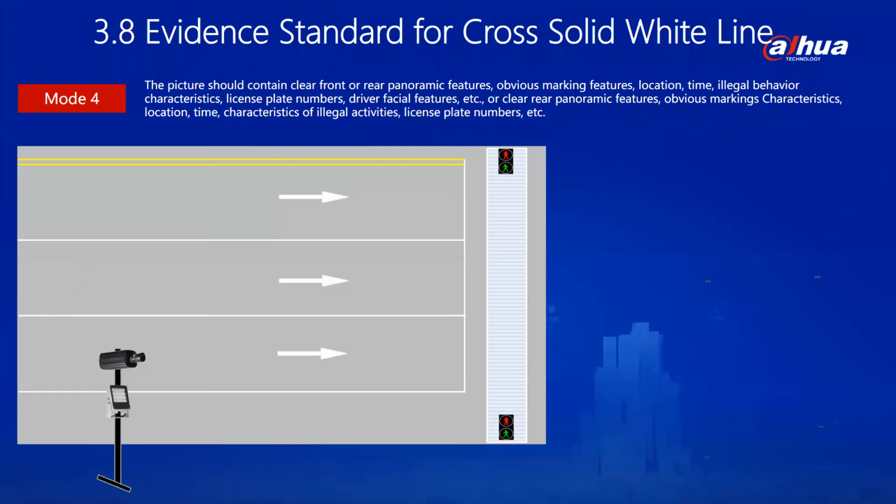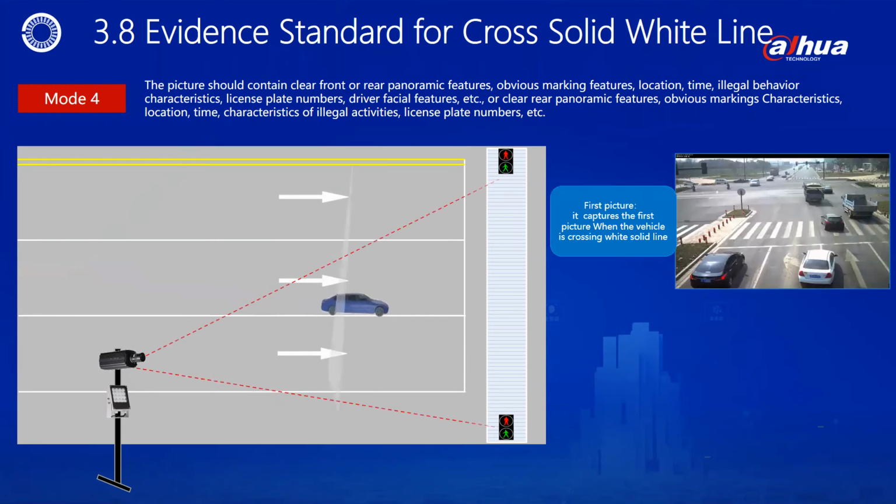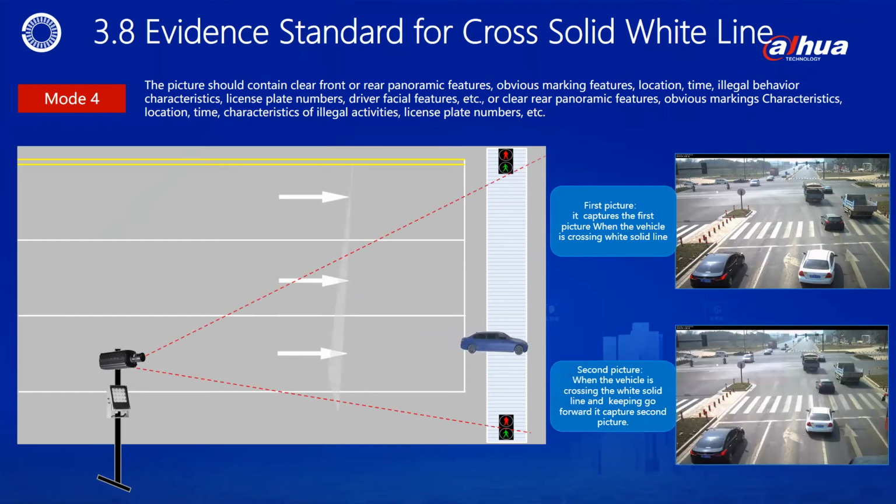Page 3.8 Evidence Standard for Cross-Solid White Line. This is a traffic violation that collects illegal lane changes of motor vehicles at the same time in the scene of motor vehicle running a red light. For such illegal acts, very clear markings are required in the scene, and the red light signal of motor vehicles is not a key element feature.